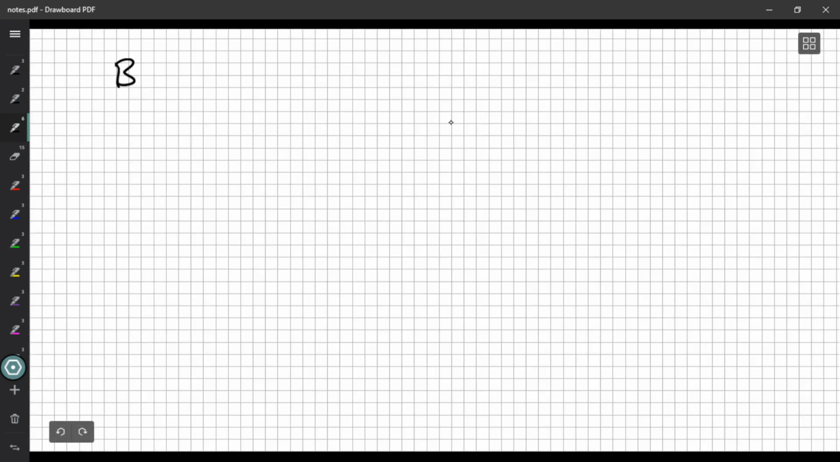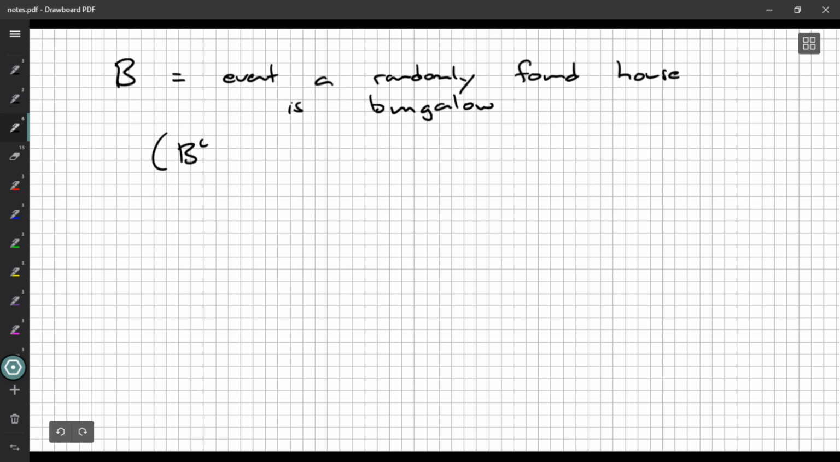We might say B is the event, a randomly chosen house is one of those simple bungalows. And so then, if you're in B complement, if you've randomly picked a house and it's not a bungalow, it must be a villa. So that way we can more easily make sense of the question, and we're not adding in extra events that are allowing us to miss connections. We can see this connection quite nicely now.